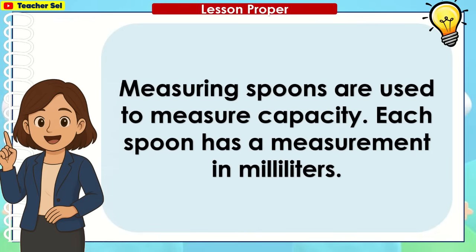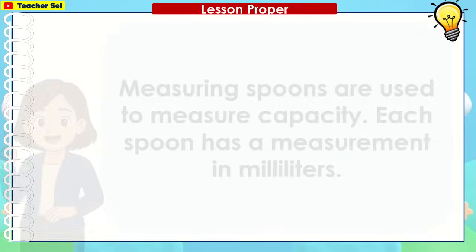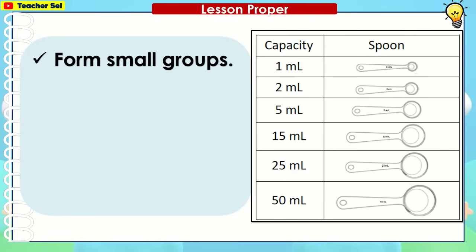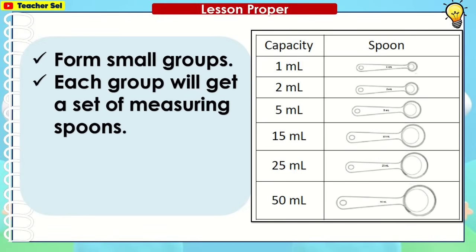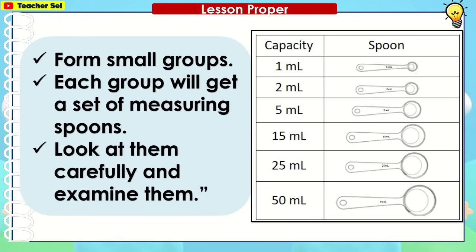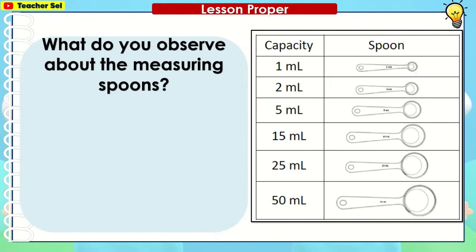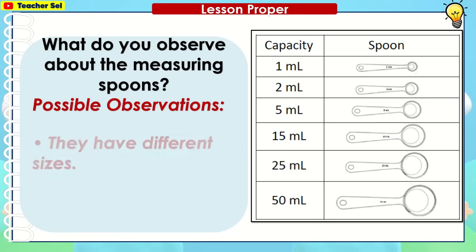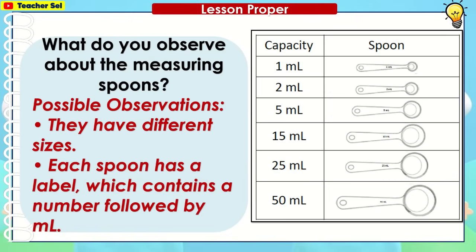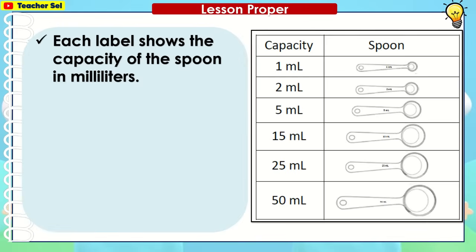Measuring spoons are used to measure capacity. Each spoon has a measurement in milliliters. Form small groups. Each group will get a set of measuring spoons. Look at them carefully and examine them. What do you observe about the measuring spoons? They have different sizes. Each spoon has a label, which contains a number followed by ml. Each label shows the capacity of the spoon in milliliters.